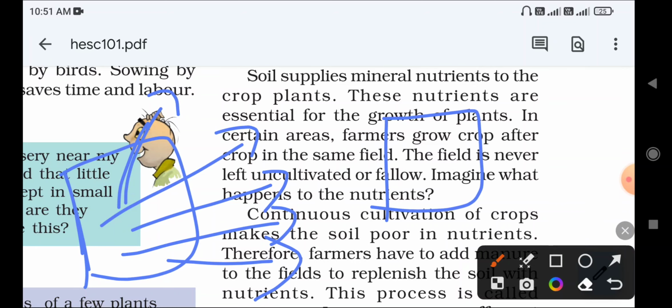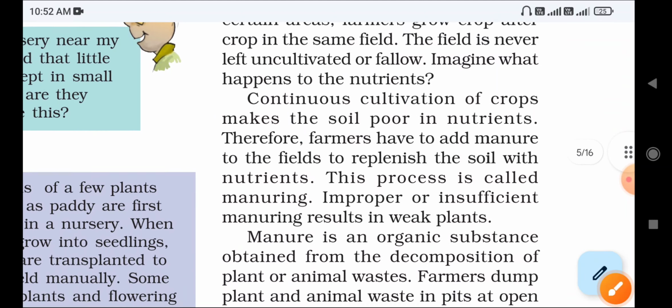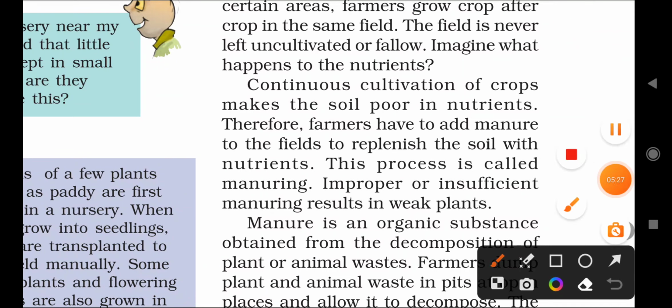So you are using mobile continuously for a day, means the battery will be low, correct? If you are not using it continuously, the battery will last for 2 or 3 days, correct? Same thing is there in a crop field. Continuously the crops are grown without any distance or period of time. So the plants continuously use the nutrients, and the availability of nutrients for the next crop will be very less. That makes improper growth of the plant, and that does not give a high amount of crops.